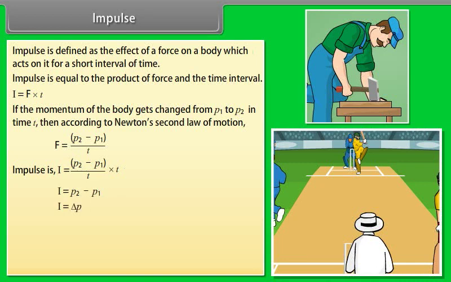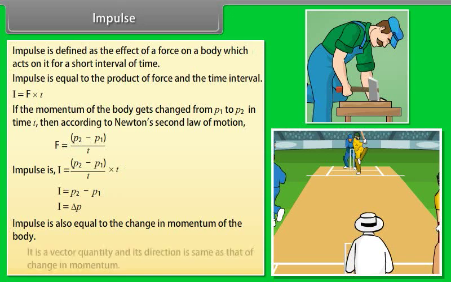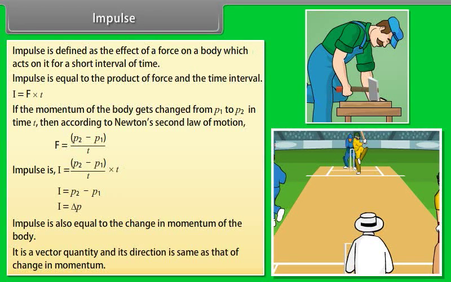I is equal to delta P. Impulse is also equal to the change in momentum of the body. It is a vector quantity and its direction is same as that of change in momentum.